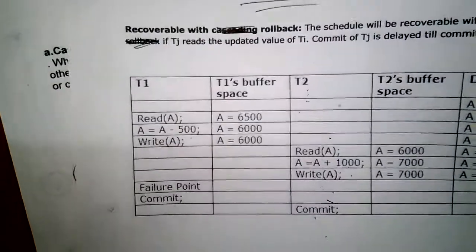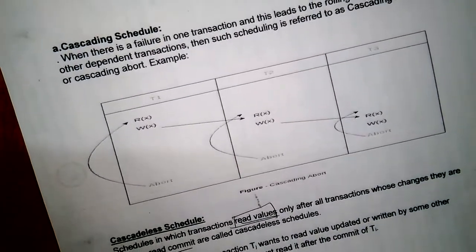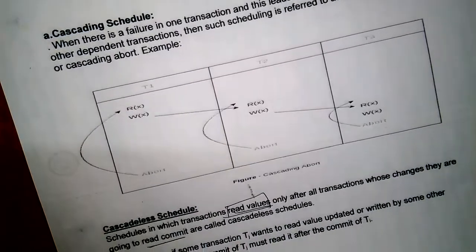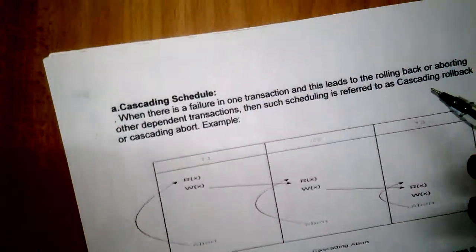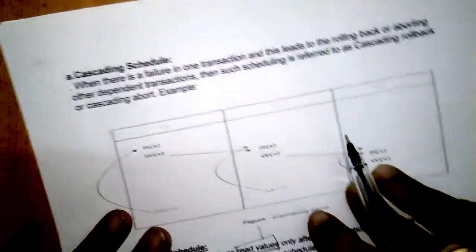Again, recoverable schedules are of three types: cascading schedule, cascadeless schedule and strict schedule. We will see the first type, cascading schedule.